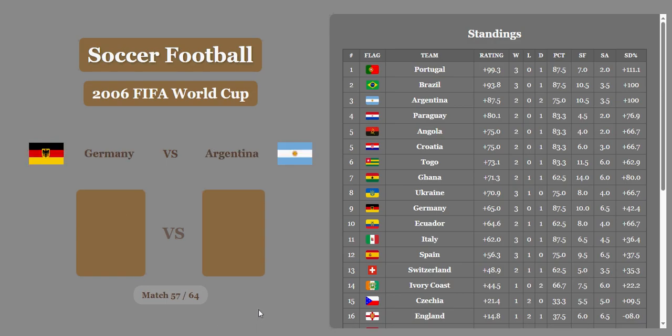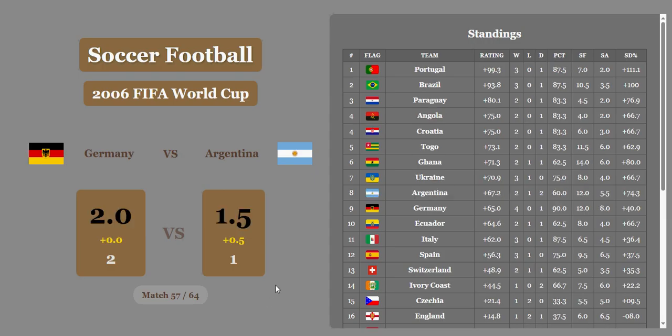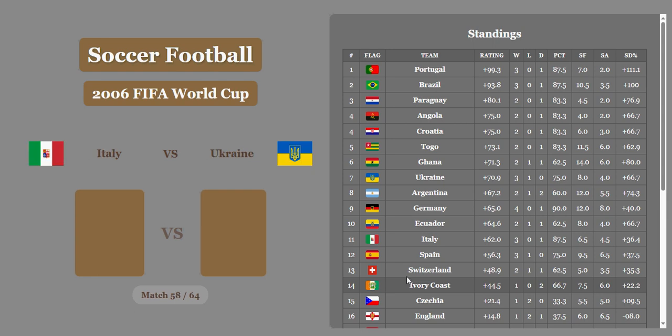Germany versus Argentina. 2-1 in favor of Germany. Argentina gets a half goal. That's not going to be enough. Argentina's going to fall all the way to 8th place. I think Germany already stayed in 9th place. Portugal 1st, Brazil 2nd, Paraguay 3rd, Angola, Croatia 4th, Togo 5th.